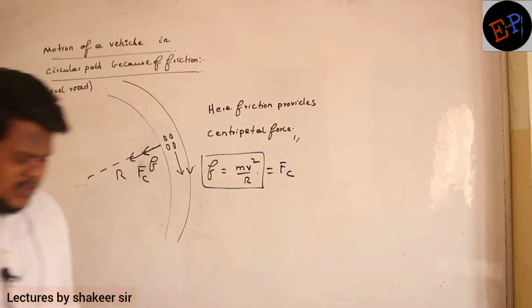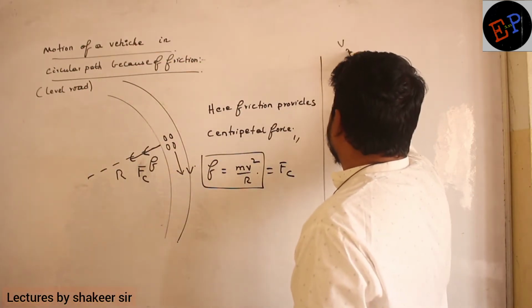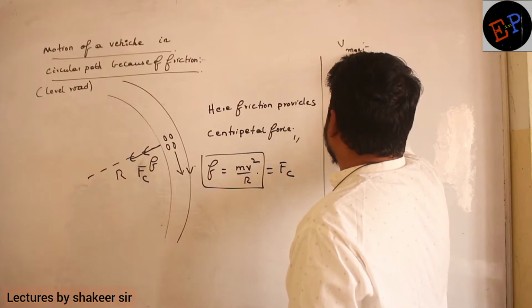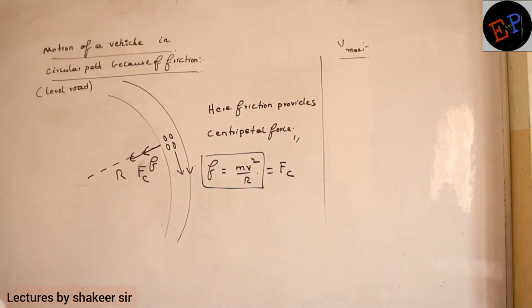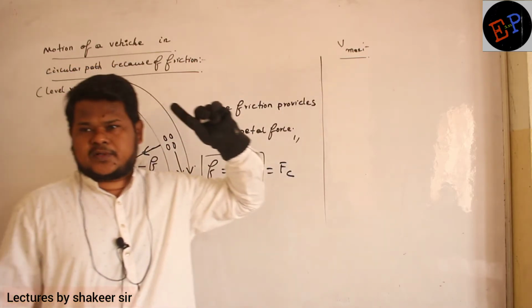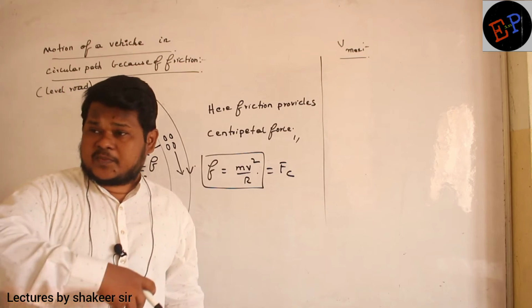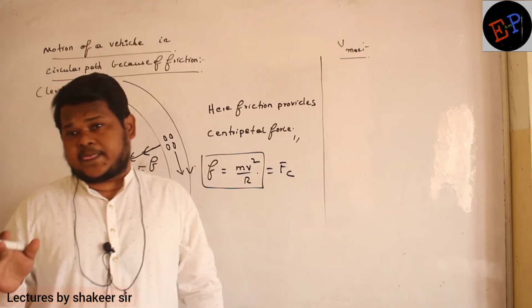Okay. Now what I want to calculate is, what is the maximum velocity with which this body can move in a circular path? That is the question. I want to move in this circular path with maximum velocity. Are you able to understand? So with how much maximum velocity can I move in a circular path without slipping?